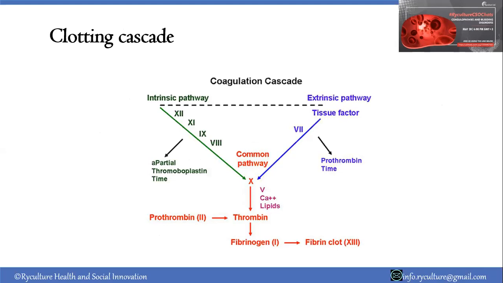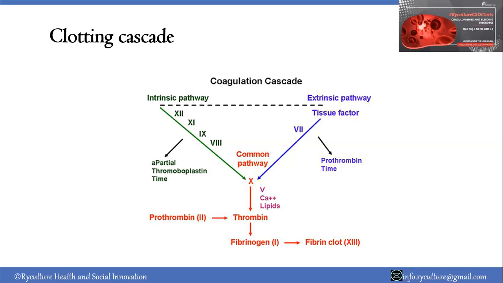Then we look into the clotting cascade. As per the two pathways that I mentioned, the intrinsic pathway and extrinsic pathway, we have factors that are responsible for the clot formation. Once activated, one after the other, the activated form will activate the subsequent one, and that moves to the common pathway. There we have factor X, the Roman numeral, also known as the Stuart-Prower factor. Factor X is responsible for conversion of prothrombin, factor II, to thrombin. Then thrombin will convert fibrinogen to fibrin, which is the clot that is formed as a protective mechanism. Those are some of the critical things.